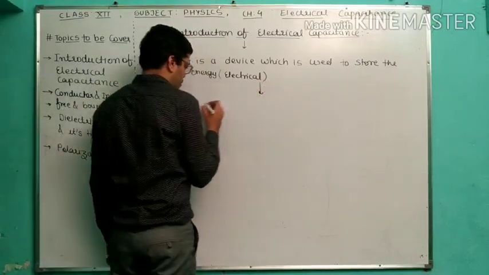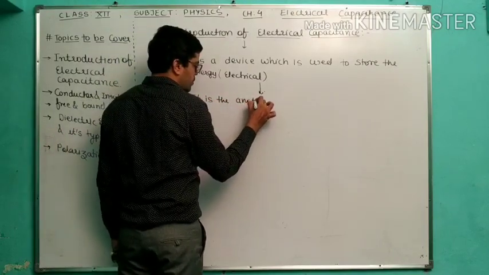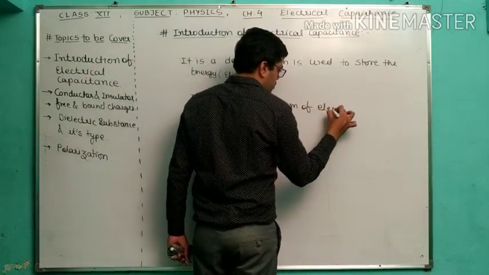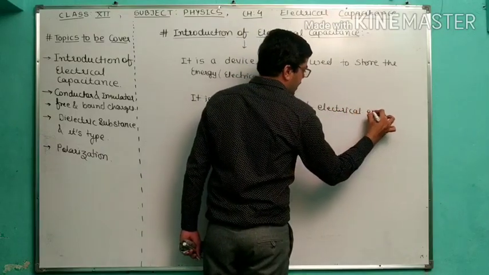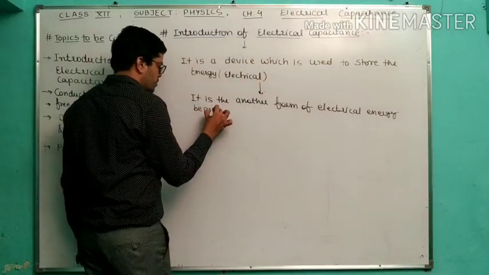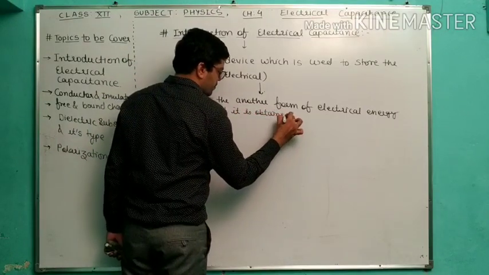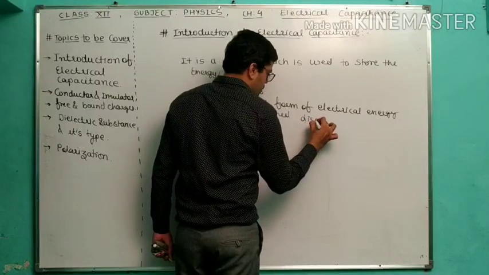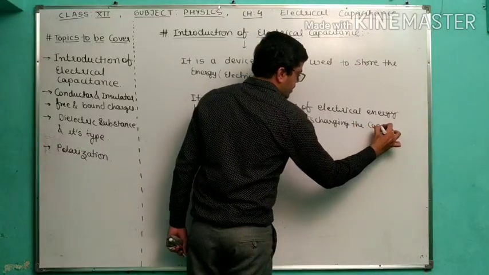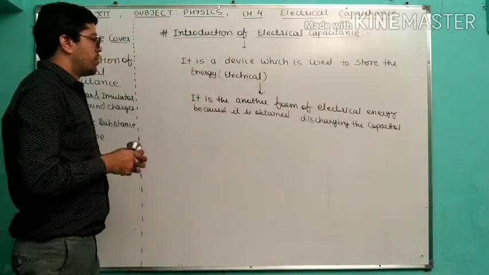Next, it is another form of electrical energy because it is obtained by discharging the capacitor. Discharging the capacitor. So what do you mean by that?